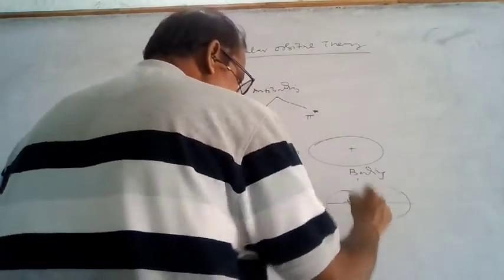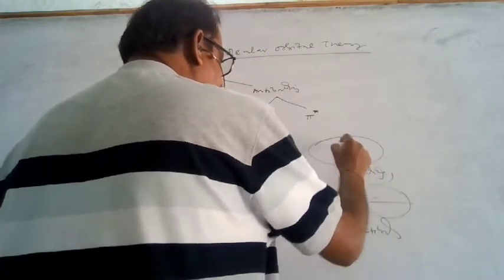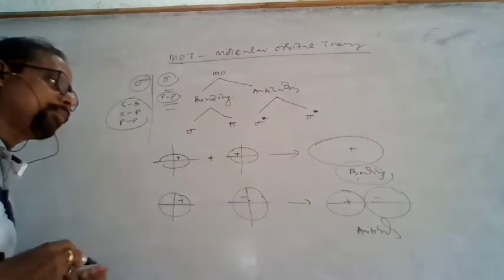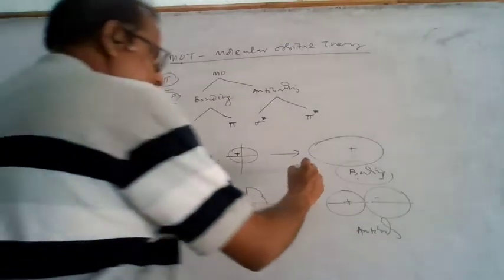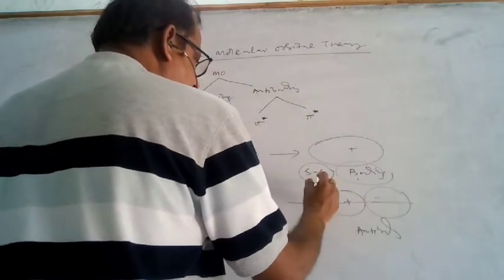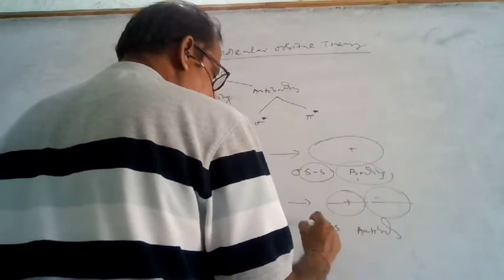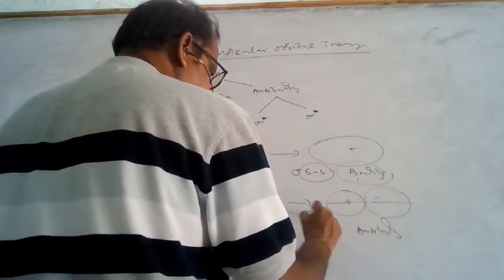That is the antibonding, and this is the bonding, where plus and plus come together. So this is called the s-s bonding, the s-s sigma bond, and this is the s-s sigma star antibonding.